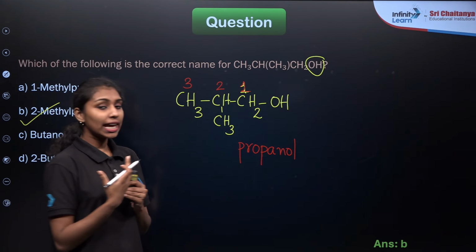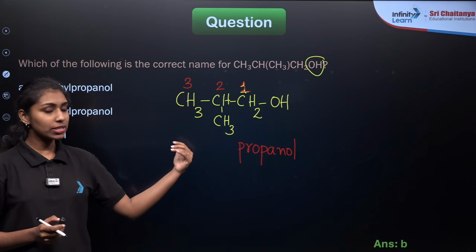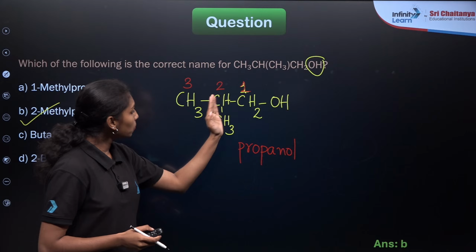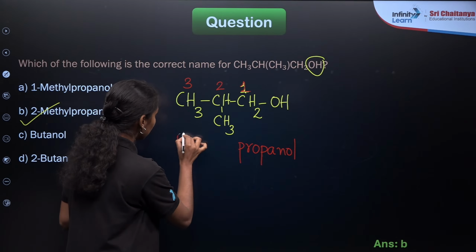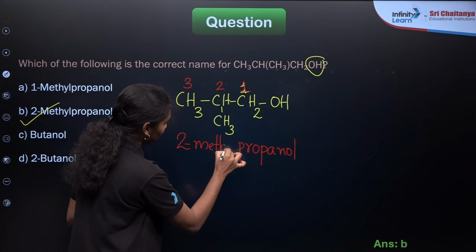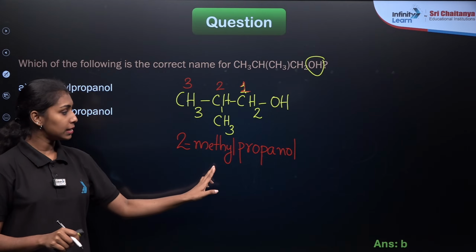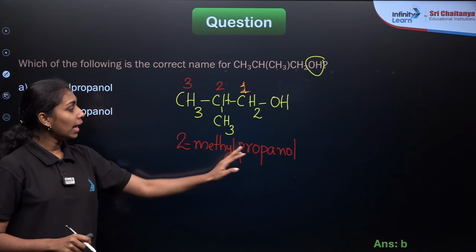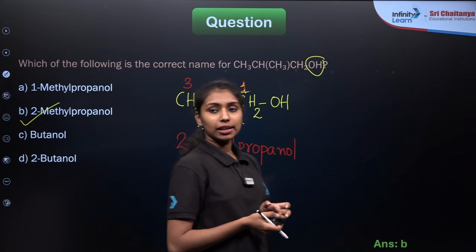Now if you have any substituent or branched chain, you give its name as a prefix. At the second position of the carbon chain there is a methyl group. So it will be 2-methyl propanol. This is the 3-carbon longest chain, and it contains an alcohol group, the OH group. Is that clear?